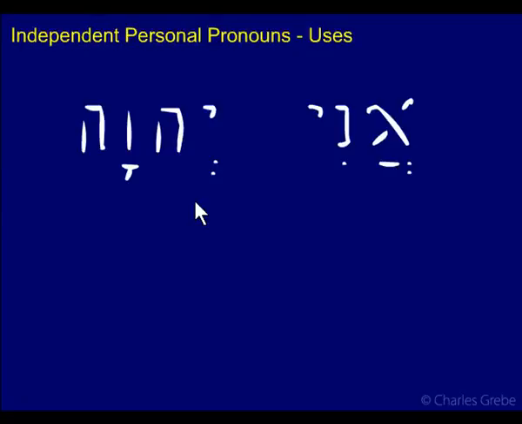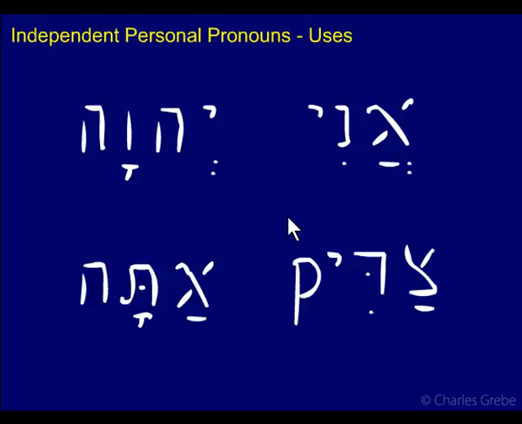So if we have a sentence like this, Ani Adonai, I am is implied, I am the Lord, then Ani here is fulfilling the role of the subject, and if you didn't have it, you couldn't have a nominal sentence. If you just said Adonai, then it's like, well, what? You have no verb, you have no pronoun, you have no additional proper noun in addition to this to hold the subject.